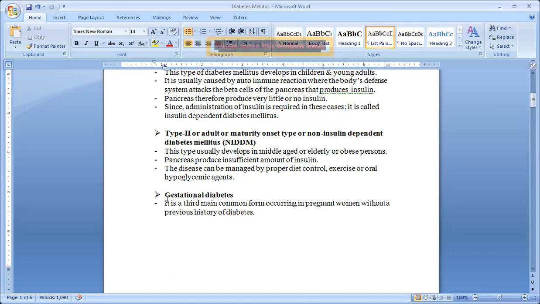Now next one, that is gestational diabetes, meaning during pregnancy. It is the third main common form, occurring in pregnant women during pregnancy, without a previous history of diabetes. Just as hypertension can occur during pregnancy, in some cases, not all women, some of them, due to some hormonal imbalance, there is no previous history of diabetes. So this is the third one, gestational diabetes mellitus, occurring in pregnant women.